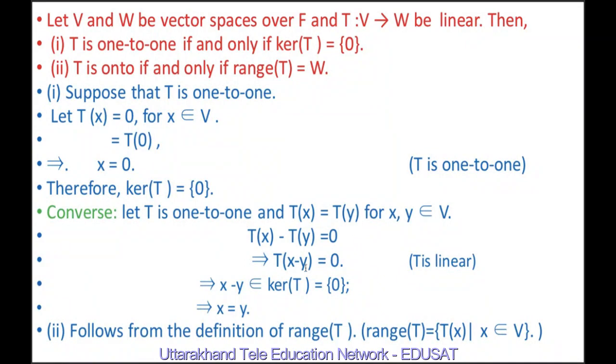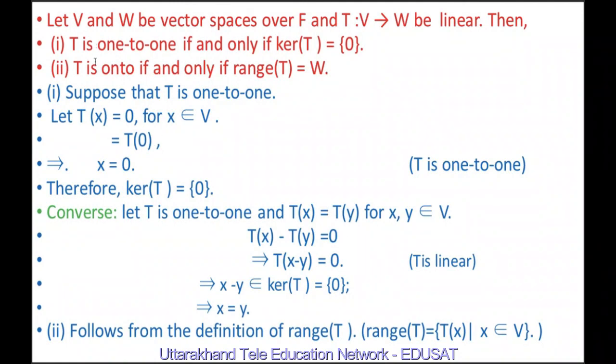And this implies T(x minus y) equal to 0 because T is linear, and we have proved in the properties of linear mapping that T(x minus y) is equal to Tx minus Ty. And this implies x minus y belongs to kernel of T because T(x minus y) is equal to 0, and kernel of T is given to be a singleton set consisting of only the 0 vector. Therefore, x is equal to y. So, we have proved that Tx equal to Ty implies x is equal to y. It means T is 1-1. So, if kernel of T is equal to 0, then T is 1-1.